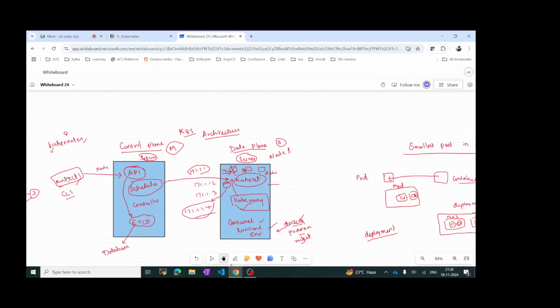For example, if you request a certain number of pods, we request the API, and the scheduler and controller will take care that the particular number is met. For example, we have 3 pods here, and if we need 6 pods, then we can update the settings as replicas equal to 6. Then it will update the kubelet to set the replicas to 6, so that it will create 6 pods. Okay, we can see those things later. For now, just know that this controller will control the replica sets, nodes, everything.